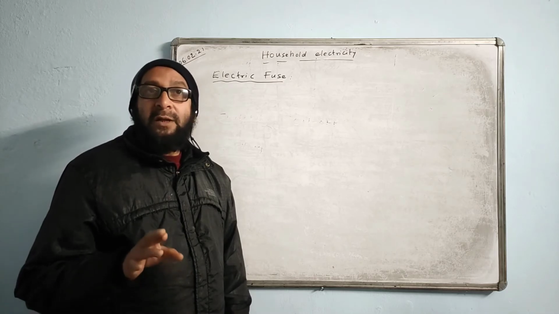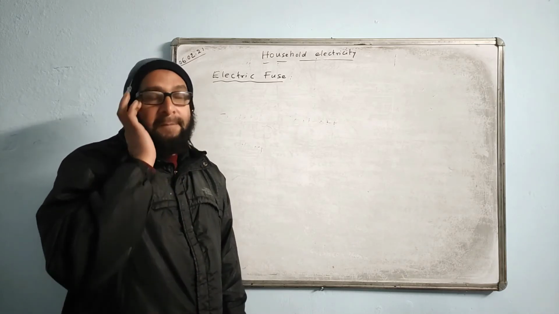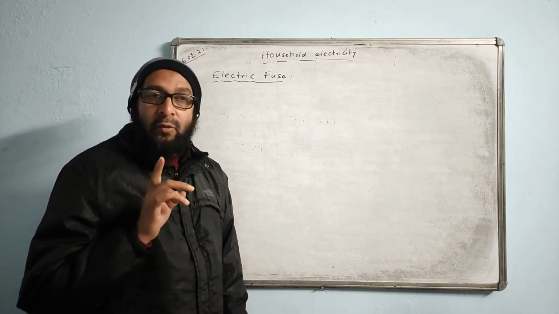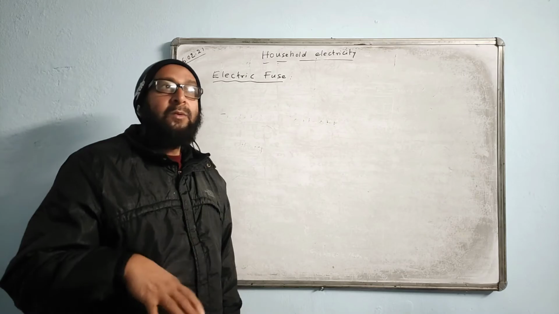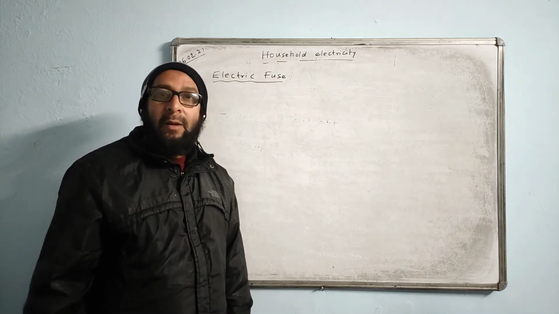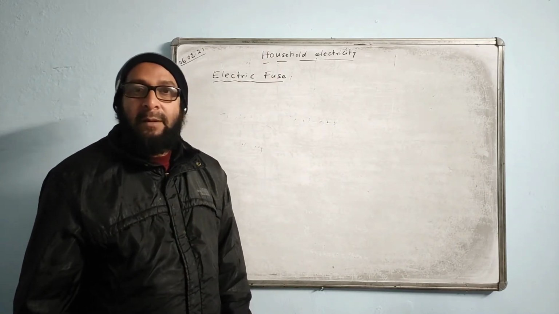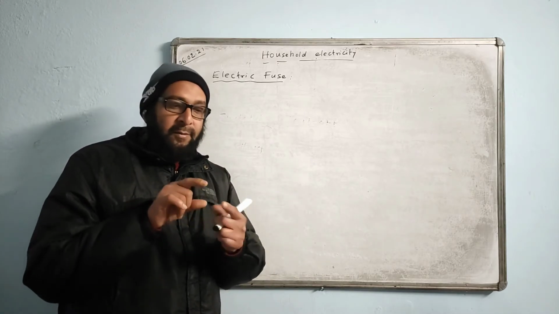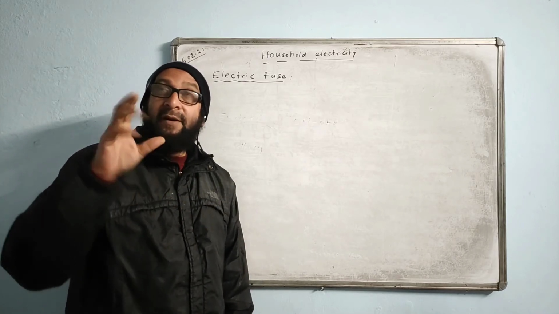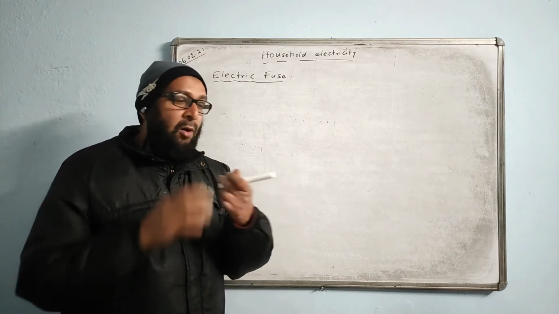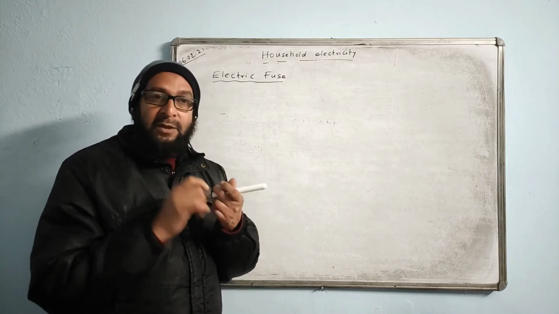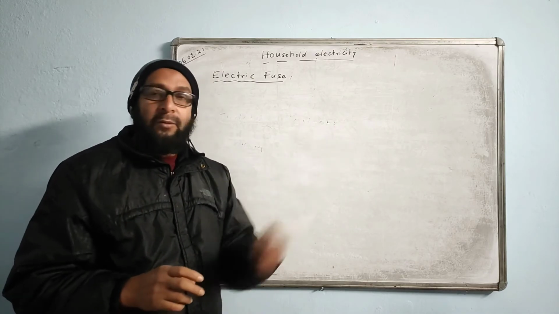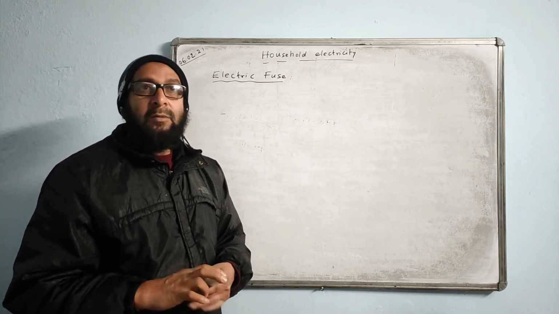And plus we are using different switches for different appliances because we want only that particular appliance to work at a time. Suppose in a room, we want only the tube light to be on, we don't want the fans to be on at the same time. So we have to go for parallel combination, because in parallel combination we are able to put different switches for different types of appliances. In series, all the appliances will be connected to a single switch. Put it down, everything is on. Put it on, everything is on.